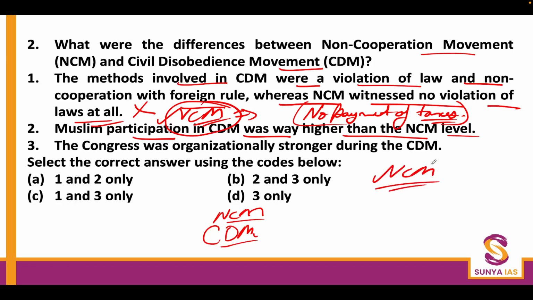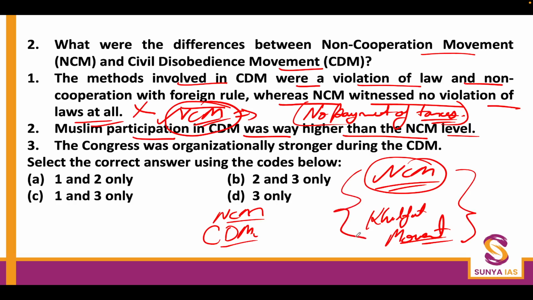was happening along with the Khilafat movement, so you will see that non-cooperation had far more presence and far more representation of the Muslim community than CDM. So the second statement is also wrong. The Congress was organizationally stronger during the civil disobedience movement. This is totally correct. This doesn't need much explanation.